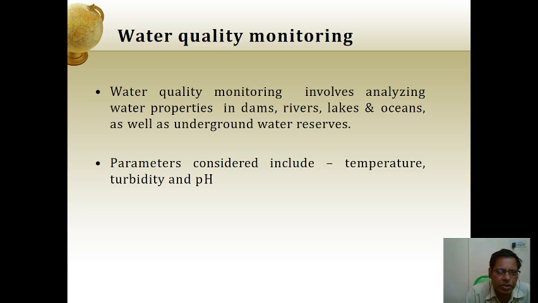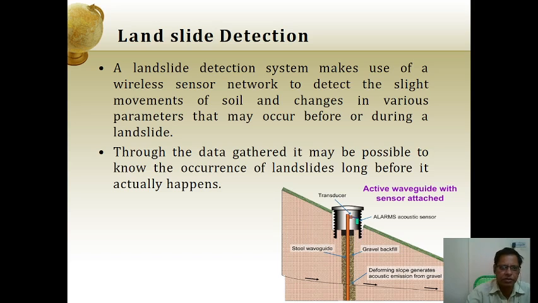An RO system will show the hardness of the water. So the parameters considered include temperature, turbidity and physical hardness.